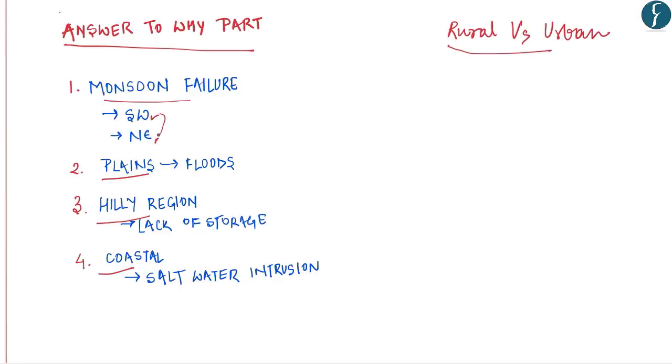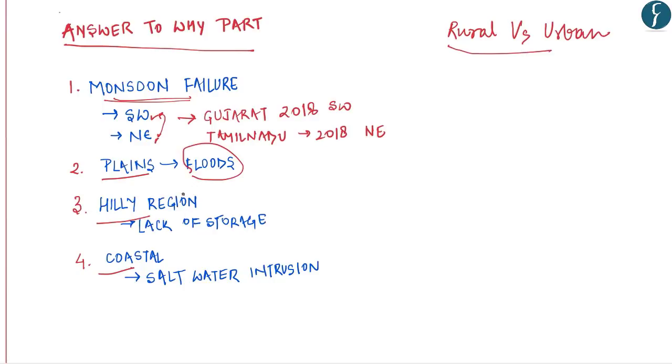Now if either of the two monsoons fails, there is a reduction in the supply of water, which leads to water stress. This is demonstrated by the condition of Gujarat, which was discussed in 2018 DNS, and also Tamil Nadu in 2018 with the retreating northeast monsoon. Now in plains which have river valleys, excessive rainfall causes floods. These floods lead to the intrusion of polluted water into surface water bodies as well as groundwater, which makes those freshwater sources unfit for drinking. That is why in a flood-like situation we have water stress.